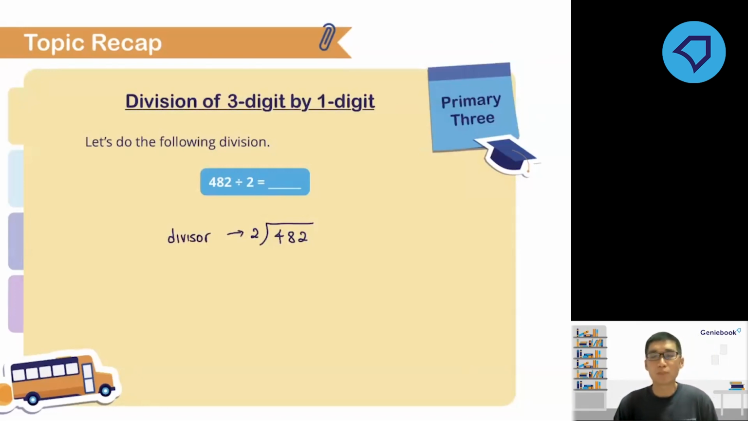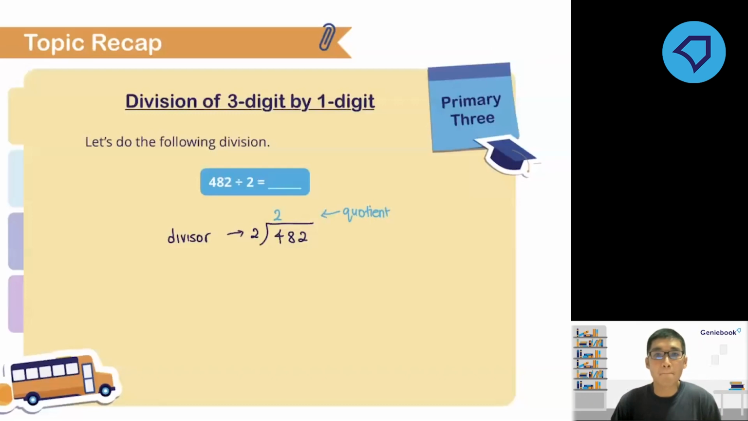Now, to perform the long division, let's start with D first. Daddy. So D, we will start from the leftmost digit, 4. So we will take 4 divided by 2 first. If you go through your multiplication table, 4 divided by 2 gives us 2 as the quotient. The number that we put here will be your quotient. Take note of all these terms. So that's your D, divide.